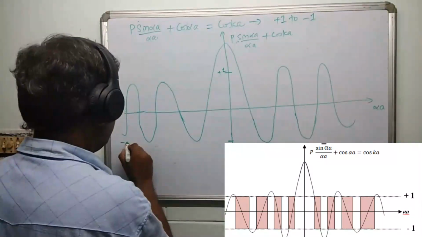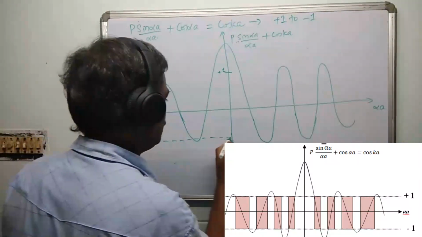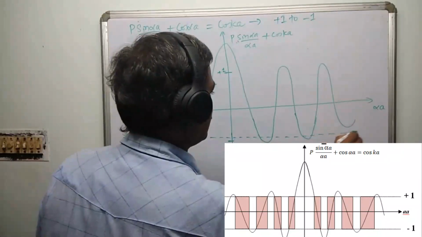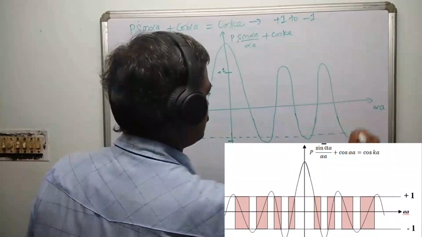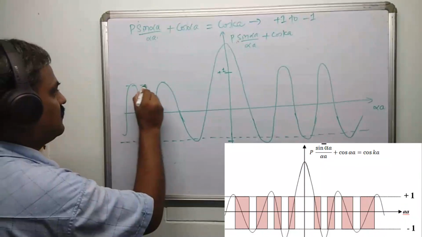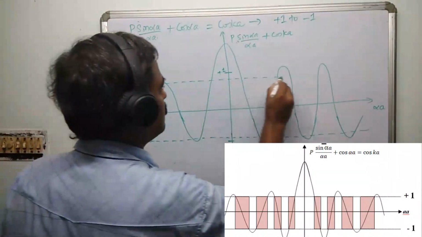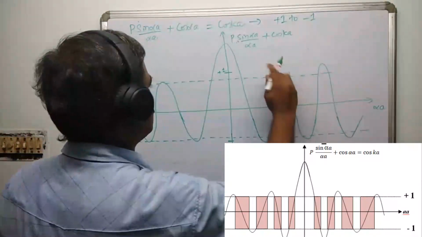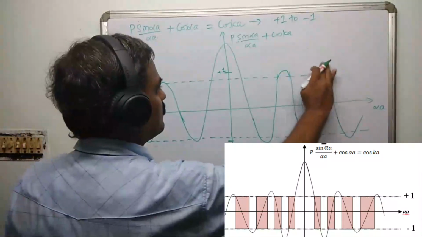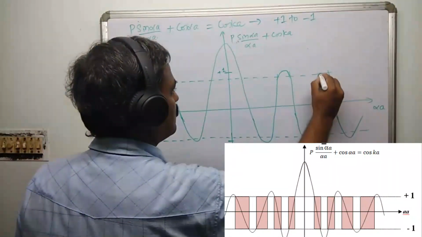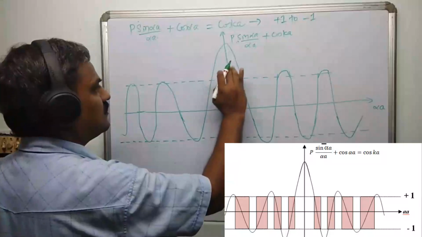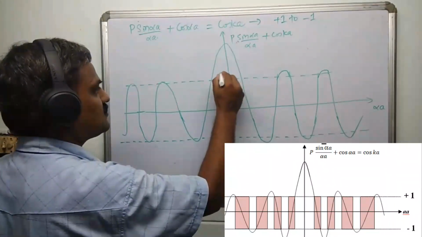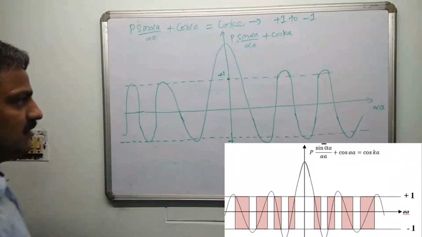So we'll try to restrict this function by drawing lines like this. Similarly here, we'll try to draw similar curves of this sort. Let us suppose that this is plus 1 and this is minus 1, right?